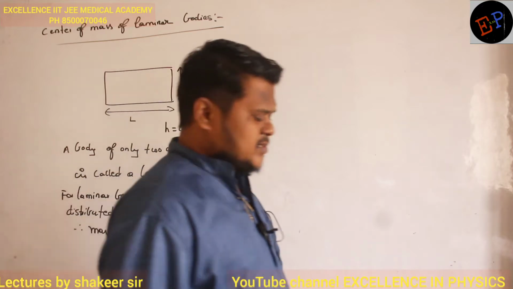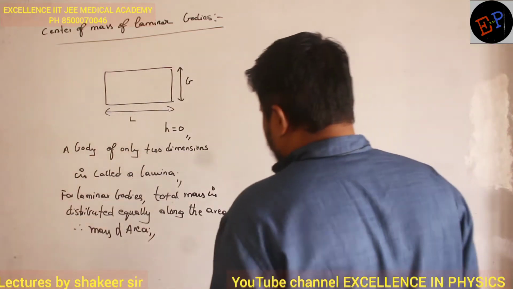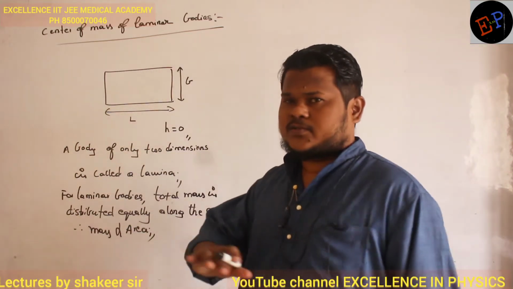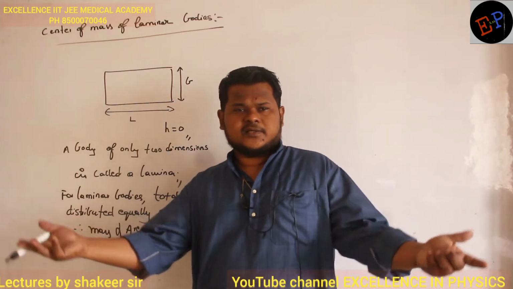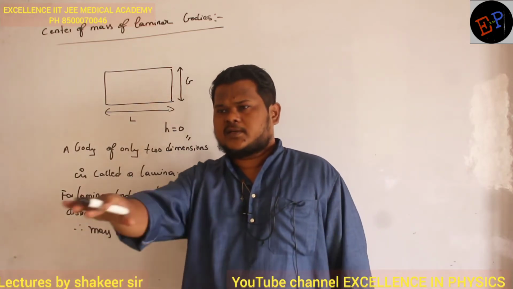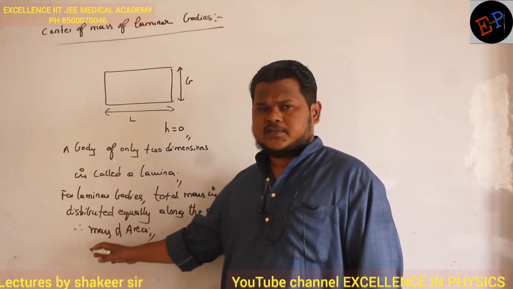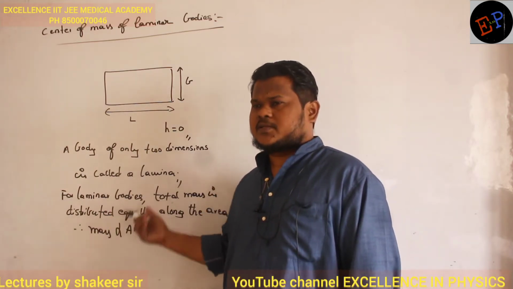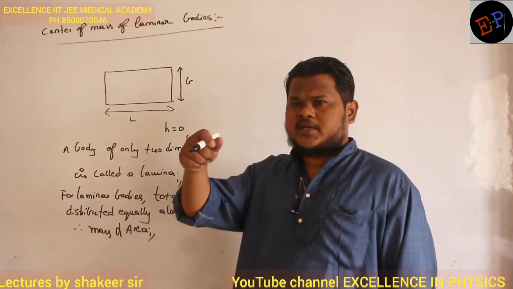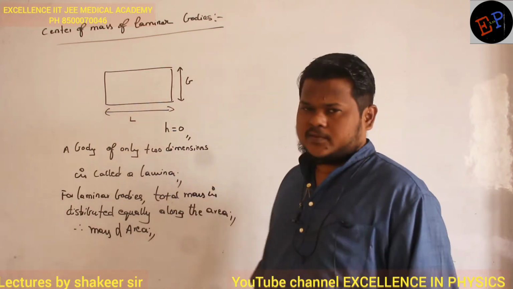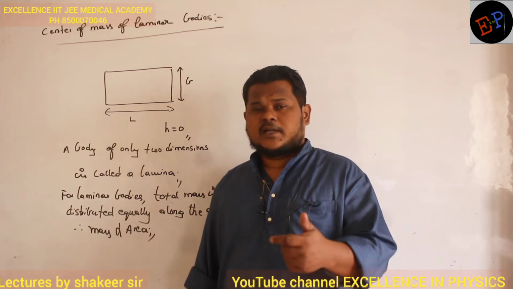Are you able to understand what is happening here? In the case of laminar bodies, mass is distributed only in area. Thickness is not there, so total mass should be distributed in the area itself. It means if area is bigger, mass of that body is also bigger. So mass is directly proportional to area. Based on this concept, we will try to find the center of mass of laminar bodies.